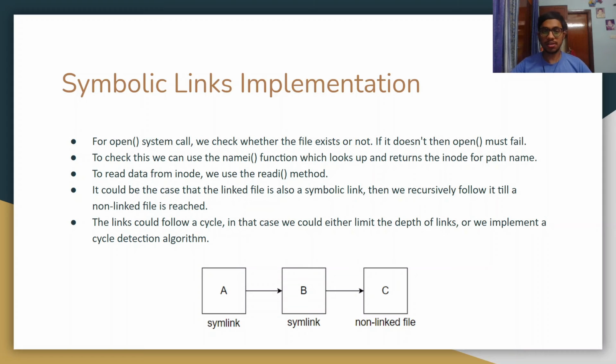Now it could be the case that the linked file is also a symbolic link. So in this figure, A, which is a symlink, also points to B, which is another linked file. So we recursively follow it till a non-linked file is reached, which is C in this case. It could also be the case that the links form a cycle. So in that case, there are two ways we can go. Either we limit the depth of the links, let's say to 10, or we can implement a cycle detection algorithm.